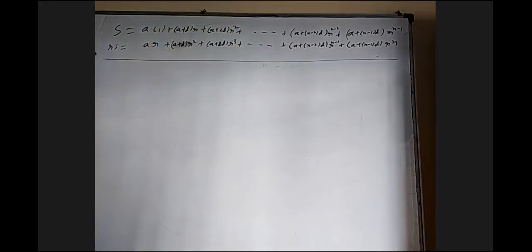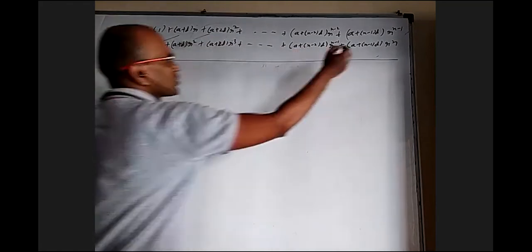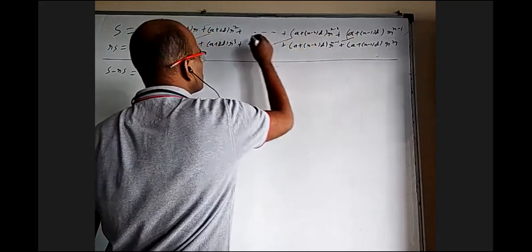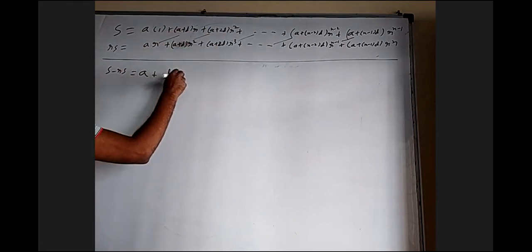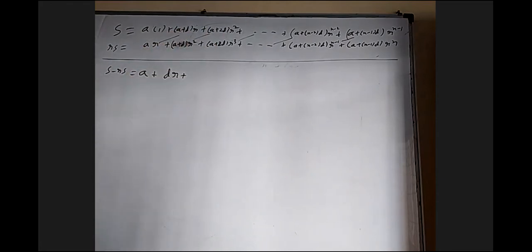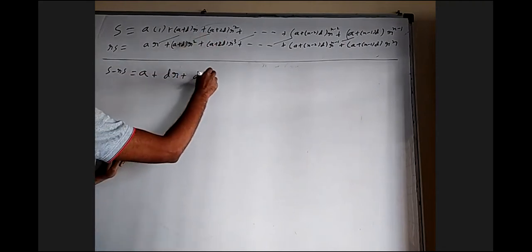When I subtract these two, I'll get here S minus RS. And here I want to subtract diagonally like this. First term, I'll keep it as it is. From this term, when I remove this term, I'll get dr. From this term, I'll get dr square.